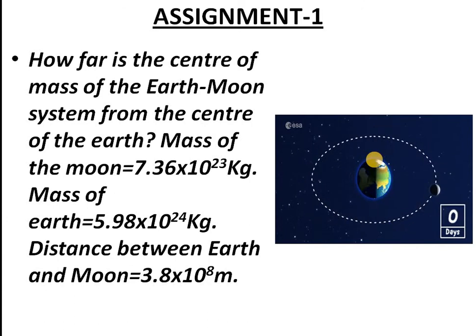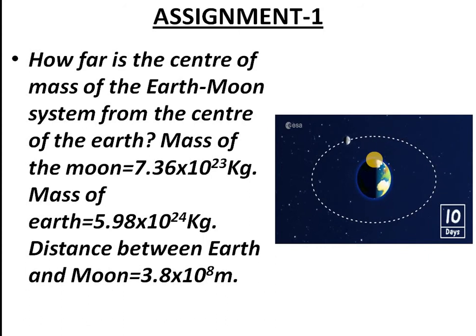You have the equation R, the position vector to the center of mass, is equal to m1 r1 plus m2 r2 divided by m1 plus m2. That is the position vector equation. Here you can assume that the position vector you take from the center of mass point. So then you can get R is equal to 0.